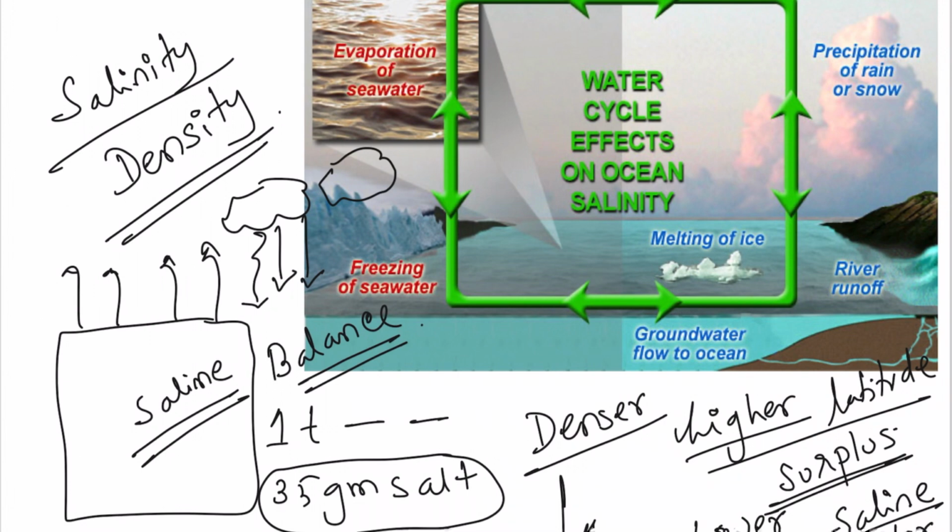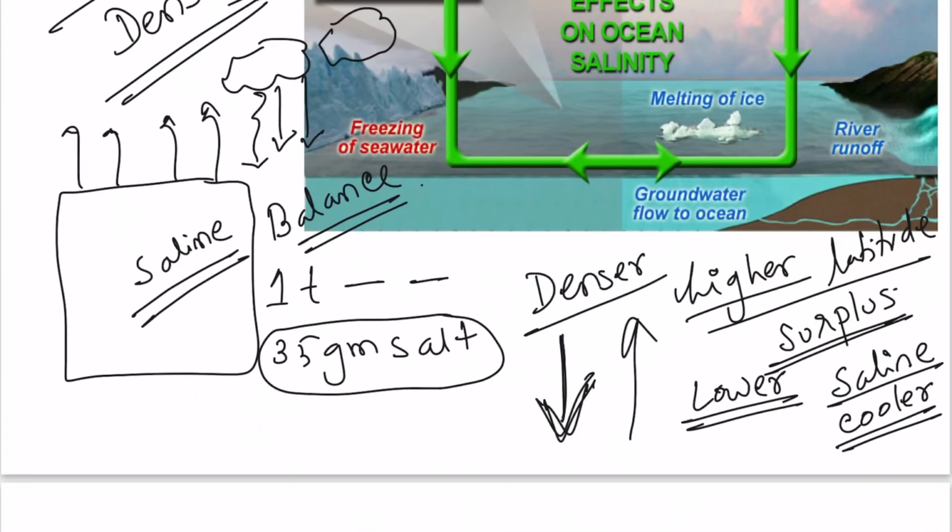And if the water is actually more saline, it will go down. But if the water is not too saline, and if the balance is maintained, the upwelling will be happening. So this is how salinity works among the factors which affect the ocean currents.